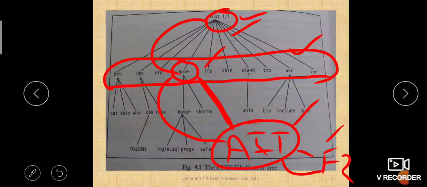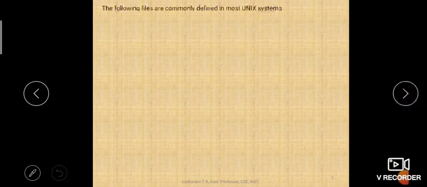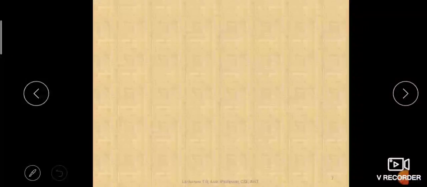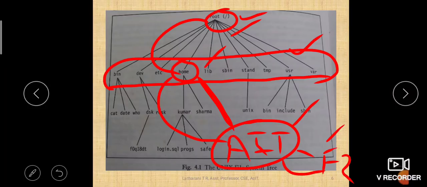Let us see what those directories are and what they are storing. The following are the commonly defined directories in most Unix systems. In this slide we have bin, device, etc, home, lib, sbin, stand, temp, usr, and var.